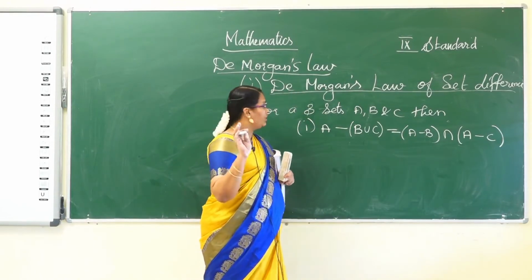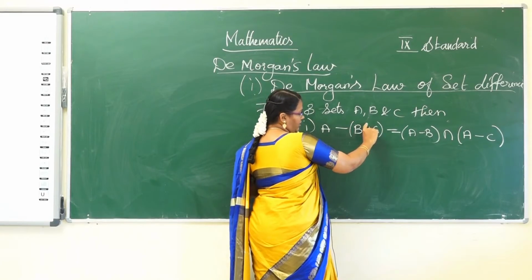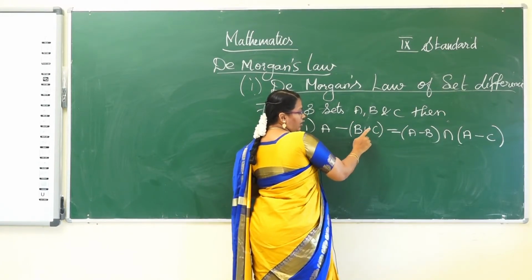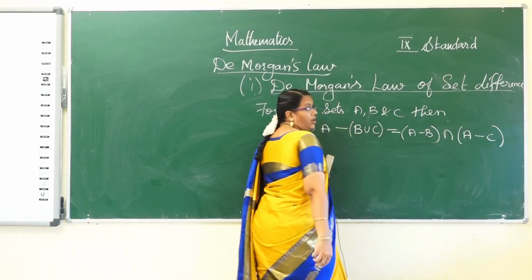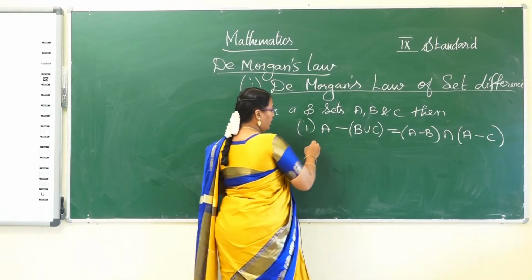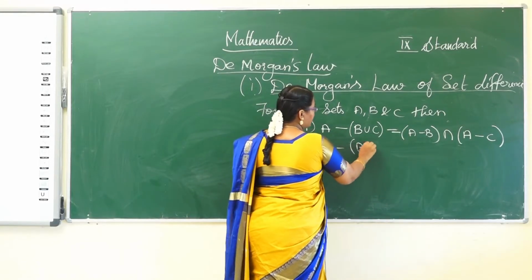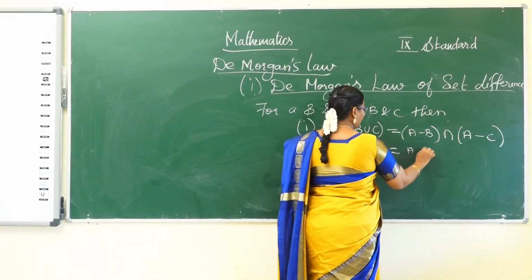Union changes to intersection. In a distributive property you cannot change the sign, but here change the operation. Second one, A difference (B intersection C) is equal to (A difference B) union (A difference C).